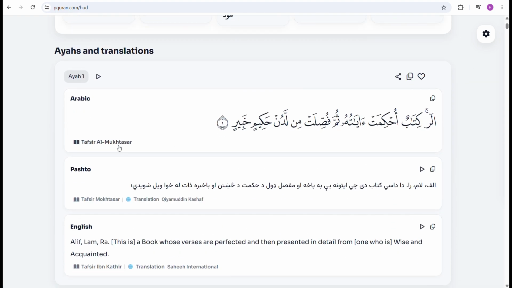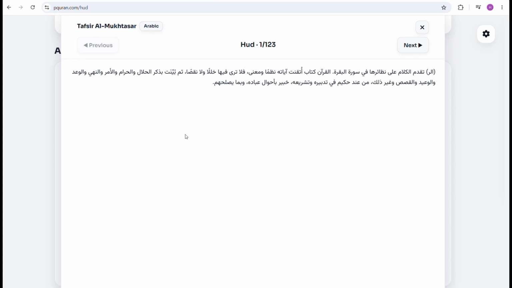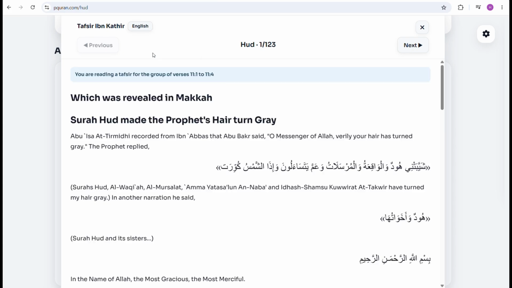Under each ayah or translation, you'll find a Tafsir button. By clicking it, you can open the Tafsir for that language. On the Tafsir page, you can also easily switch between the available languages to read the Tafsir in your preferred language.